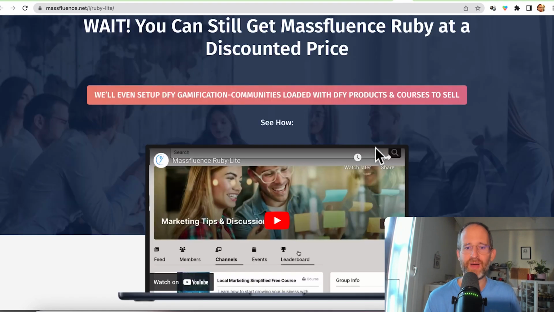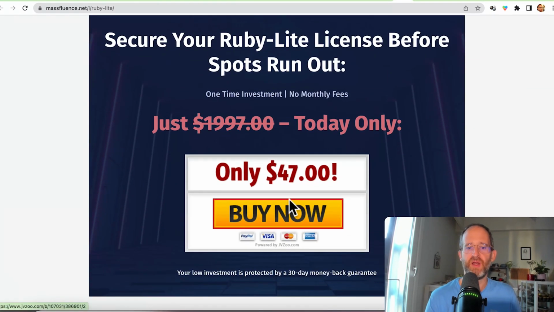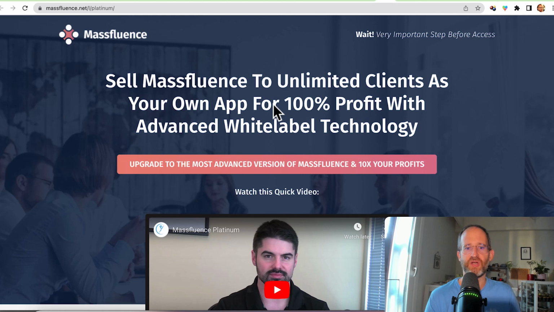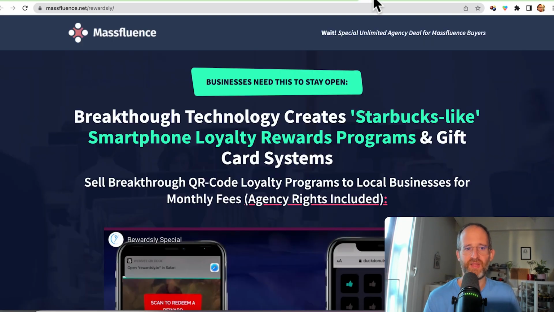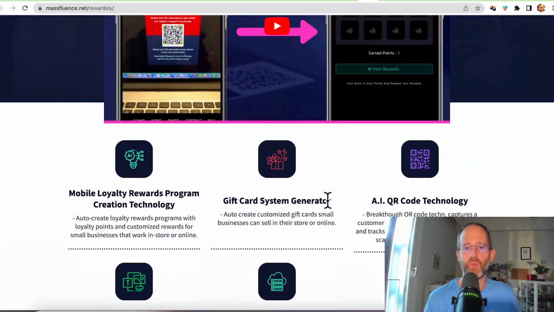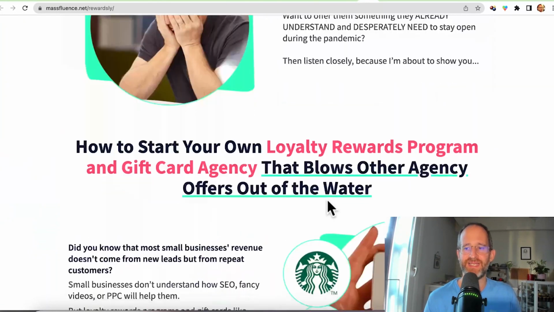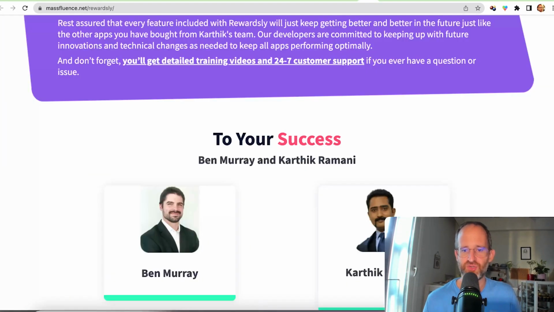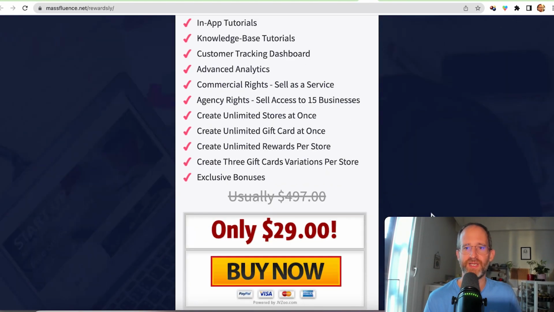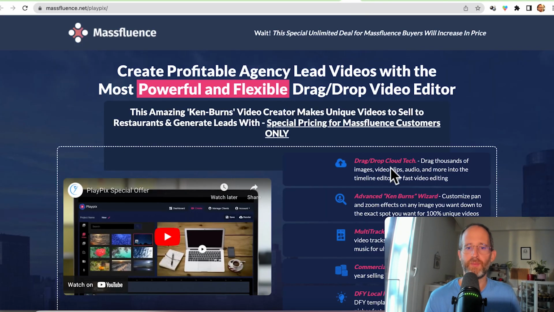If you say no to that one, they will offer you a light version of it for $47. There's also another one here where you can get the white label license to be able to sell this. That's $127 for that one. They've also got another program, Rewardsly, to add into your purchase. And if you pick up that one, I always try to show you guys the prices. That's $29. Now, there's also one more here, Play Picks.